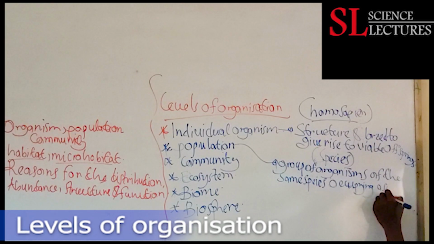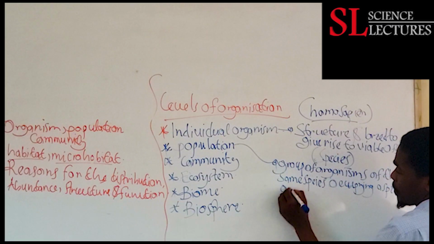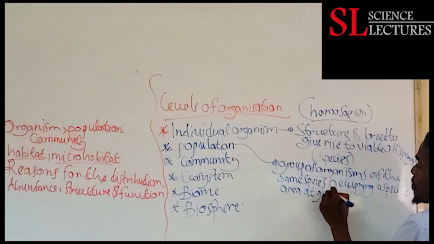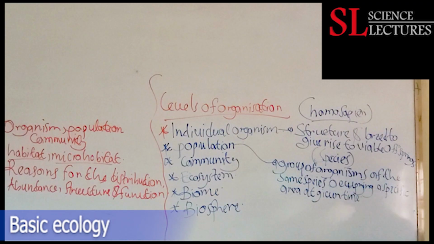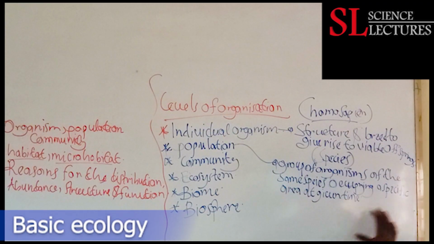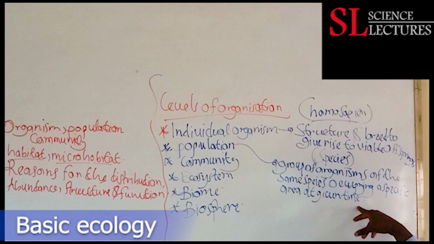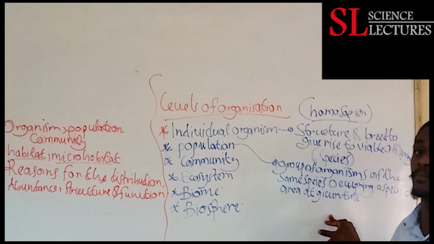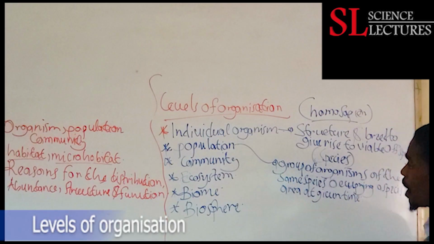a specific area at a given time. So that is a population. Populations are organisms of the same species, keyword same species, occupying a specific area at a given time. We have to give an account of time. Time is inclusive in the definition of a population.